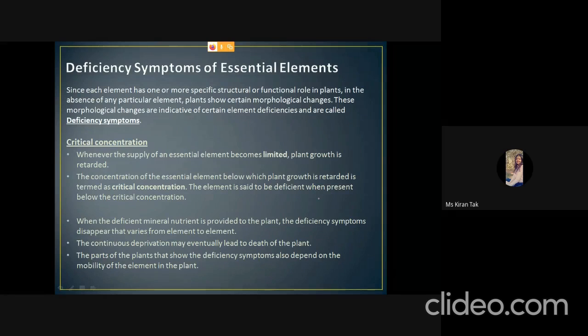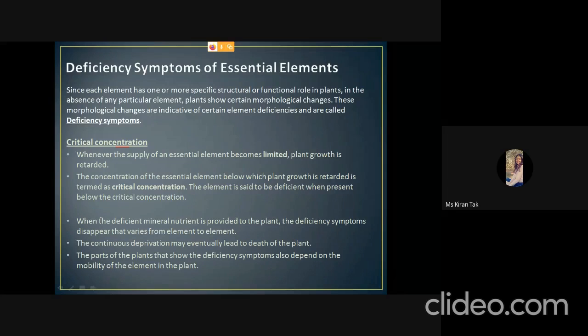There is a critical concentration required for the proper growth of the plant. That means the minimum amount of an element that is required for the normal growth and development of the plant. If the concentration is below the critical concentration, then the plant will show the deficiency symptoms.